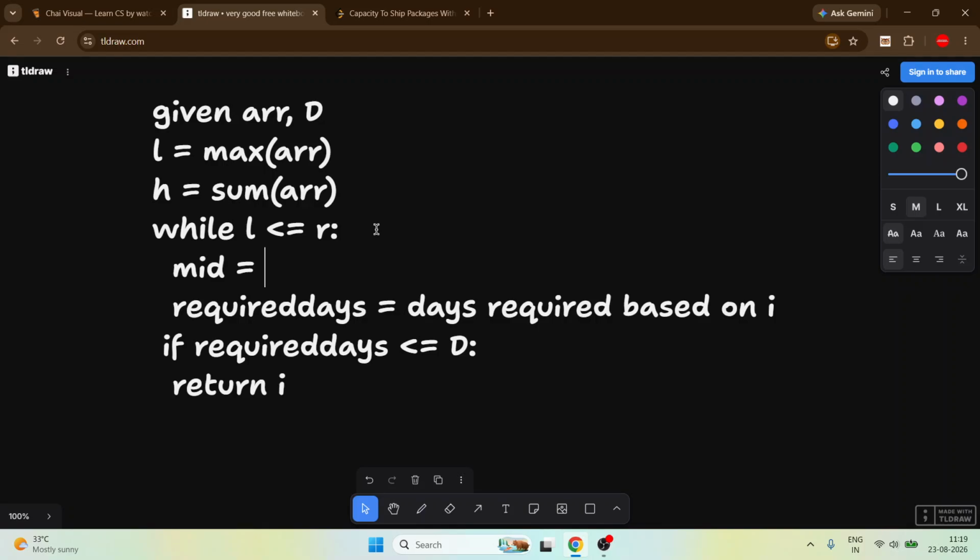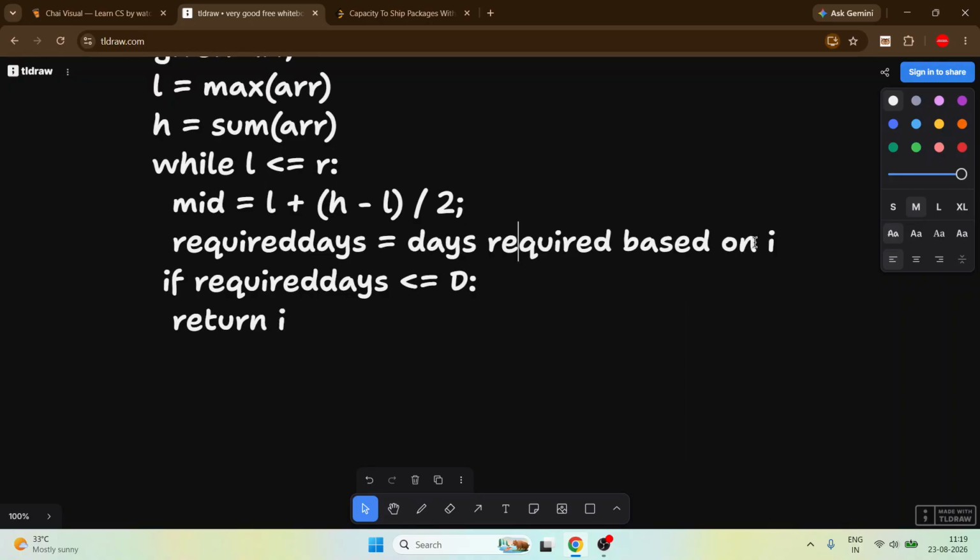Before doing this we need to calculate the mid, which is low plus high minus low by 2. Okay, so now we need to calculate this based on this mid, and if the required days is less than or equal to D, then we don't return it.